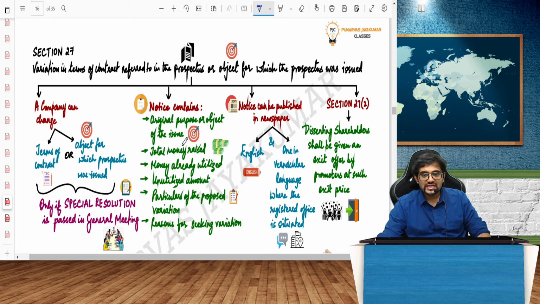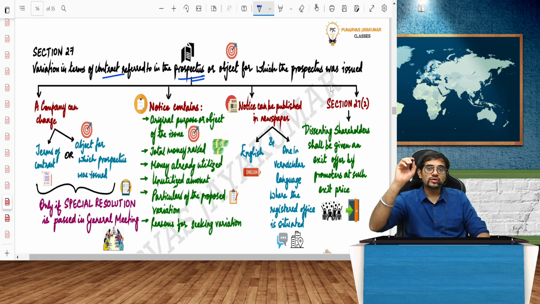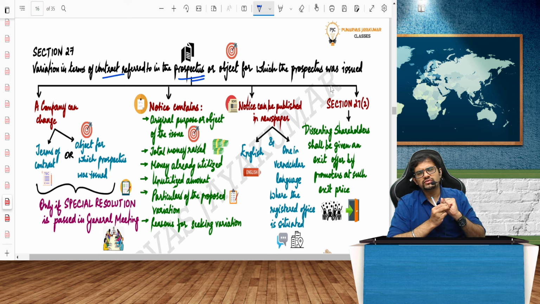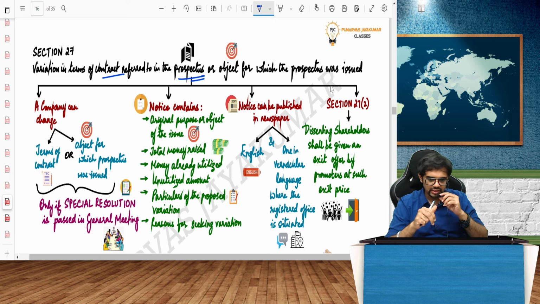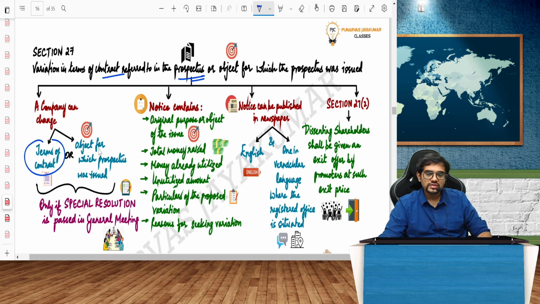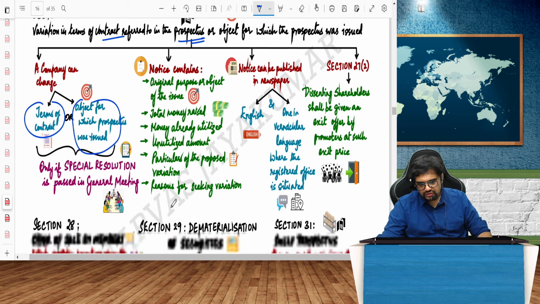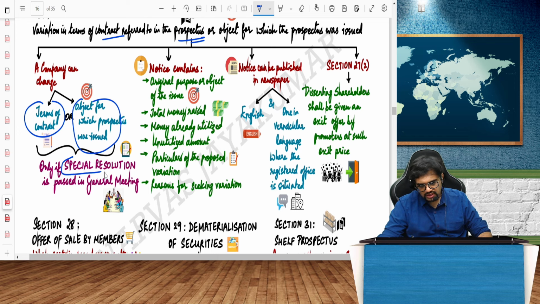Now, if I vary the terms of the contract referred to in the prospectus, or if I change the objects for which the prospectus was issued. So in a prospectus, there should be objects. First is how much money you need, let us say 40 crore. Second, why do you need so much money? So I'll give the objects clearly. Now, the company can change the terms of the contract or the objects for which the prospectus was issued only by passing a special resolution.